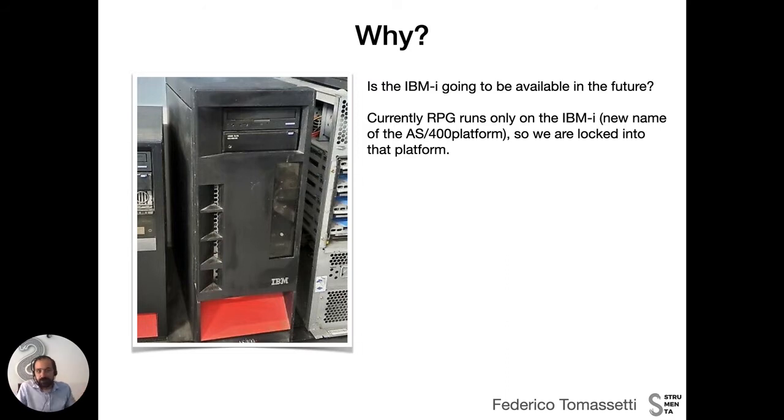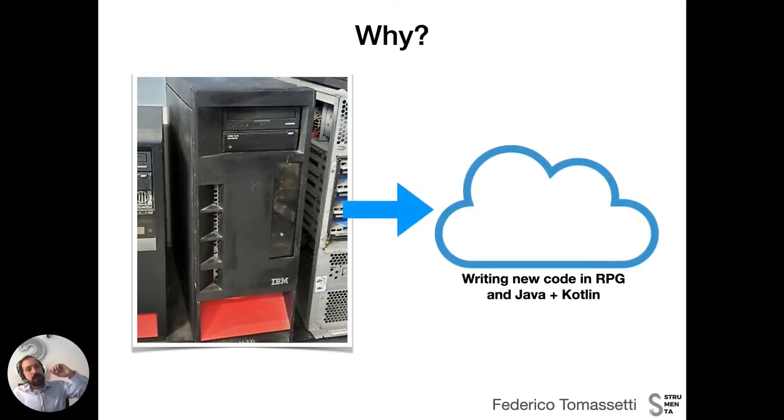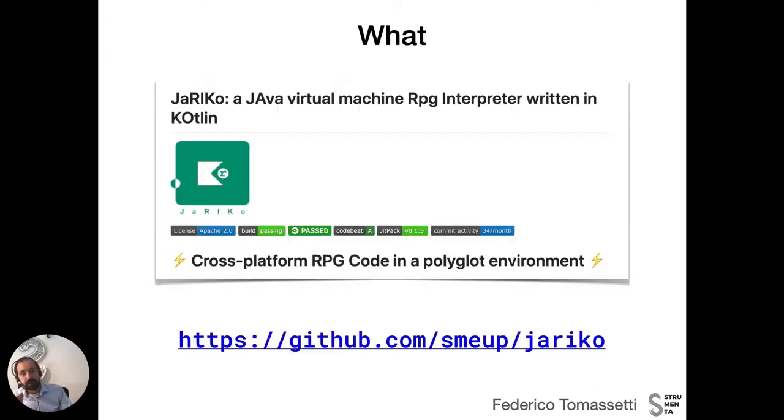So that's a risk. What we would like to do is to take the RPG code base and have the possibility to evolve it over time, including code in other languages, in Java and Kotlin in particular, and run all this code on the cloud. To do this in the context of a larger strategy, we have created Jariko, which is an interpreter for RPG. It's open source, so go visit and enjoy it.